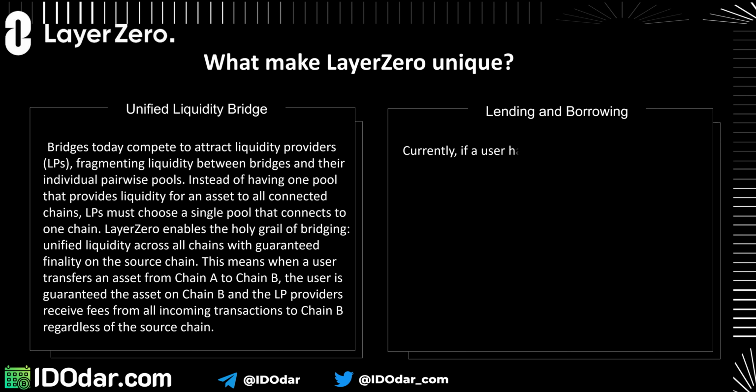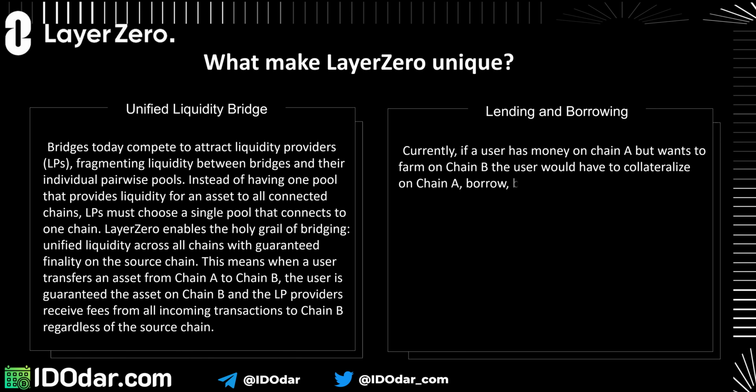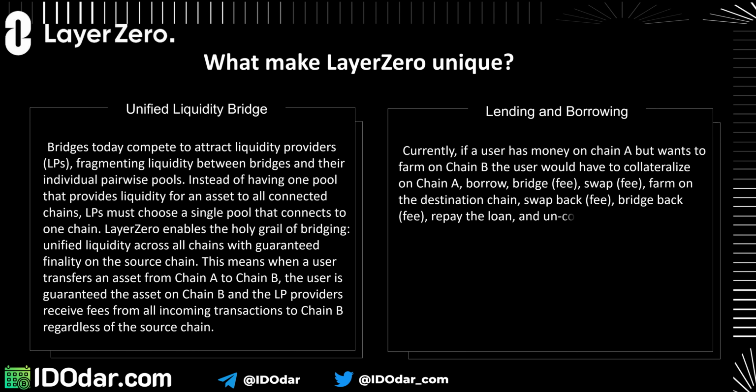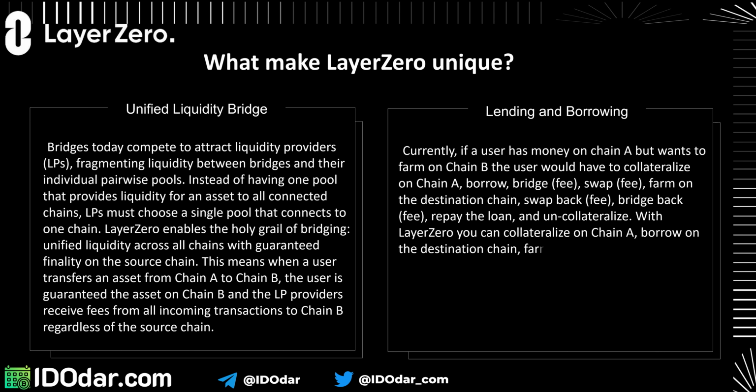Currently, if a user has money on chain A but wants to farm on chain B, the user would have to collateralize on chain A, borrow, bridge, fee, swap, fee, farm on the destination chain, swap back, fee, bridge back, fee, repay the loan, and uncollateralize. With Layerzero you can collateralize on chain A, borrow on the destination chain, farm, repay, and the collateral is unlocked, skipping the 4 bridging and swapping fees.